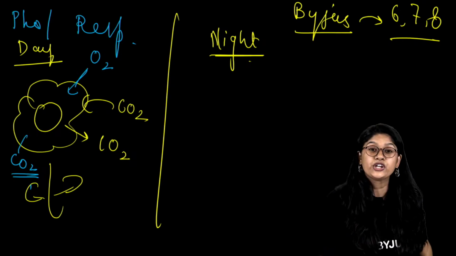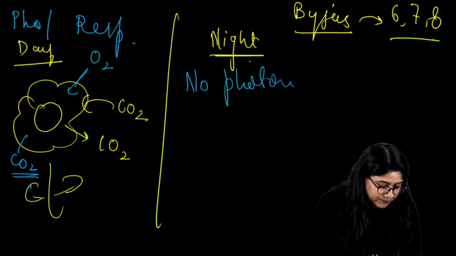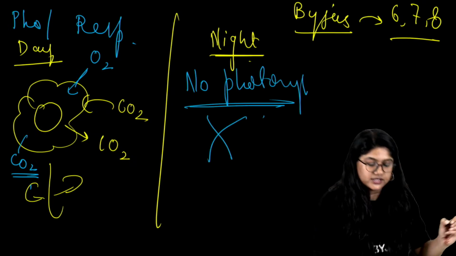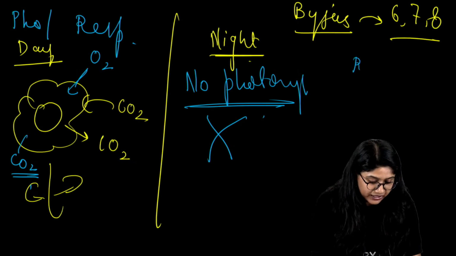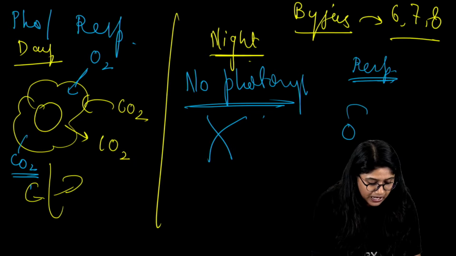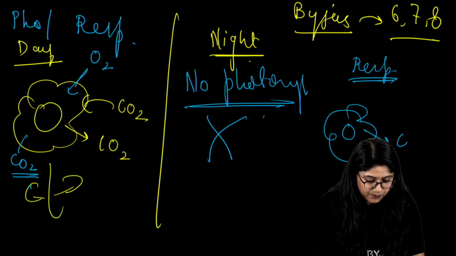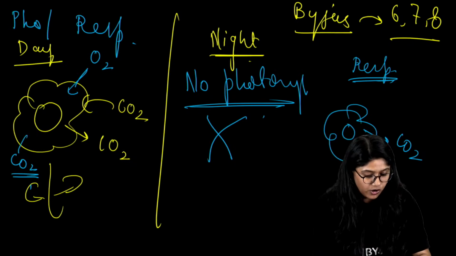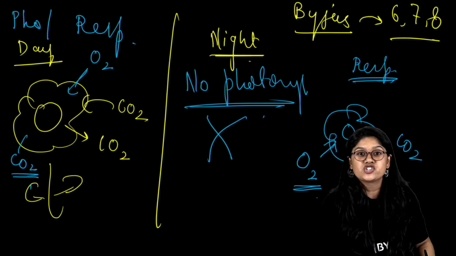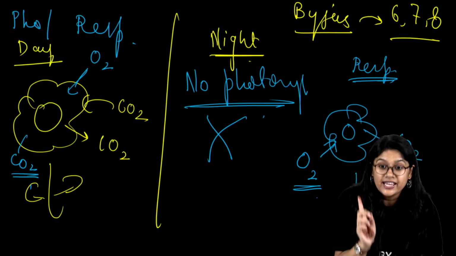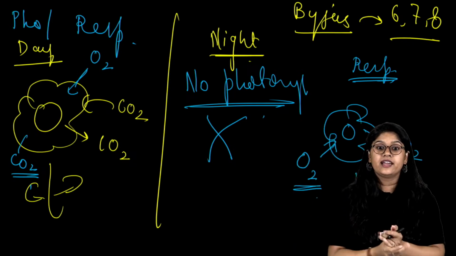Okay? During night time, no photosynthesis. Clear? No photosynthesis. Only respiration happens. So, if you are sleeping under a tree, everyone, what will happen? You will just get the carbon dioxide because the plant is not making oxygen anymore. They are just releasing the carbon dioxide. Hence, we should not be sleeping under a big tree at night. Clear?